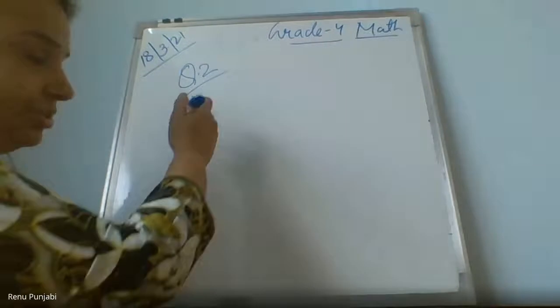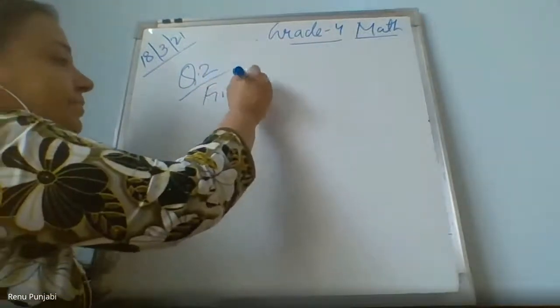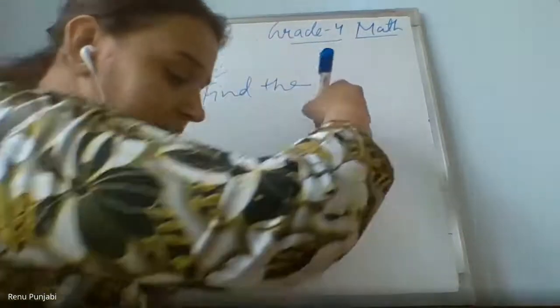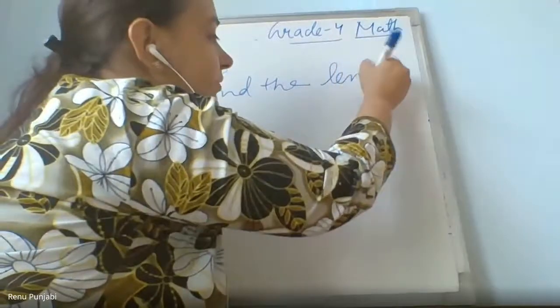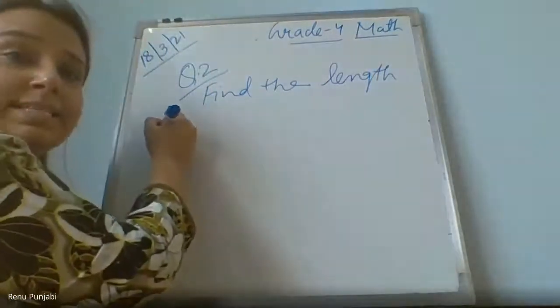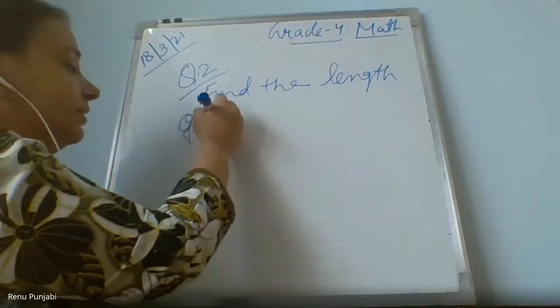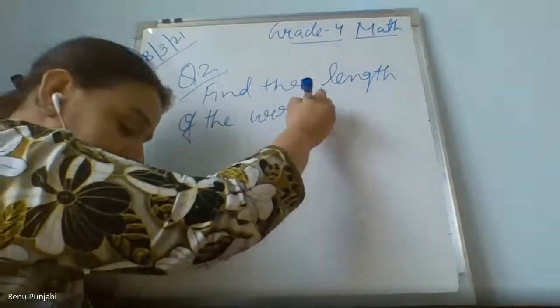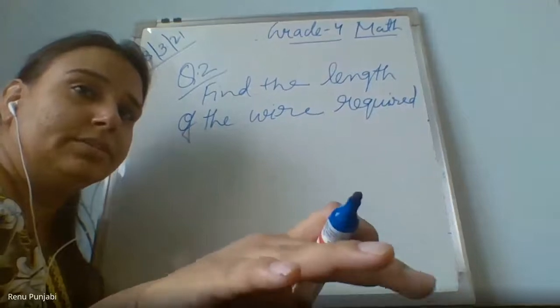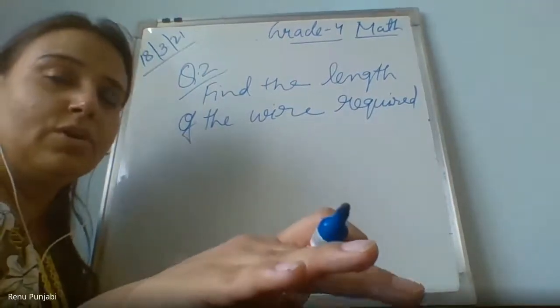Go to the next question. Find the length. Please start writing along with me. Find the length of the wire required. Ma'am, can you please tell me, is this the C figure right or wrong? Let me see. No, wrong.